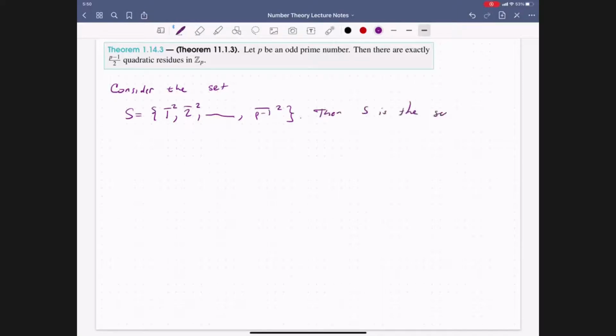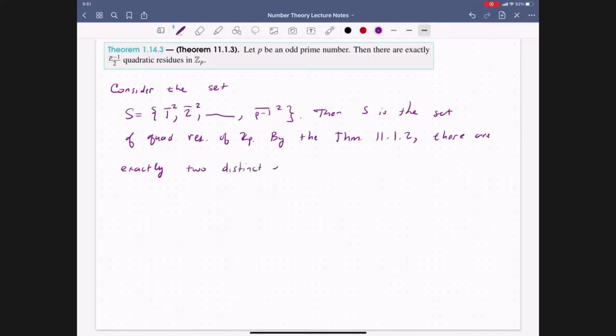The set of quadratic residues of the integers modulo p, by theorem 11.1.2, there are exactly 2 distinct elements, let's just call them x bar and y bar, such that x bar squared and y bar squared are the same.